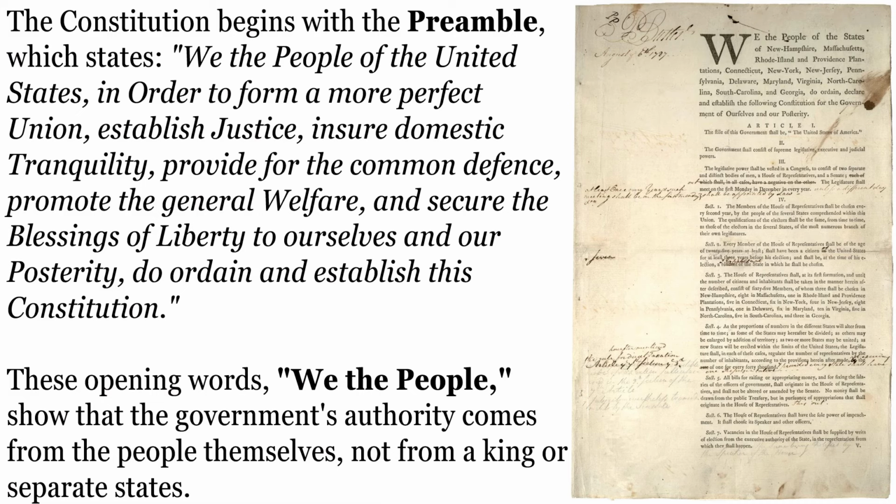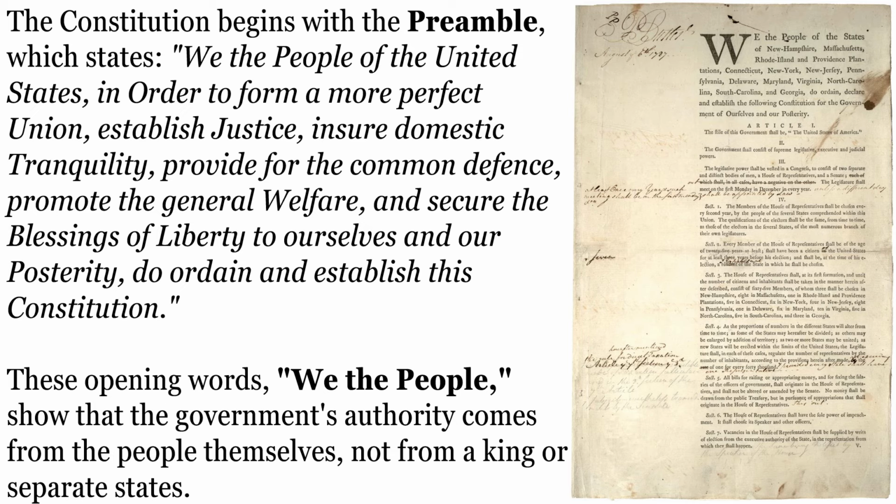The Constitution begins with the Preamble, which states, "We, the people of the United States, in order to form a more perfect union, establish justice, ensure domestic tranquility, provide for the common defense, promote the general welfare, and secure the blessings of liberty to ourselves and our posterity, do ordain and establish this Constitution." These opening words, "we the people," show that the government's authority comes from the people themselves, not from a king